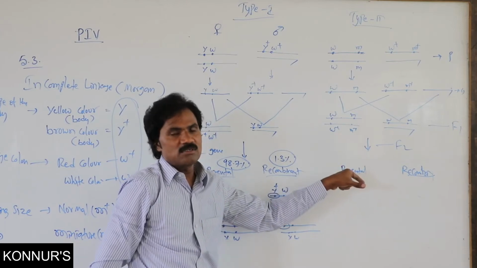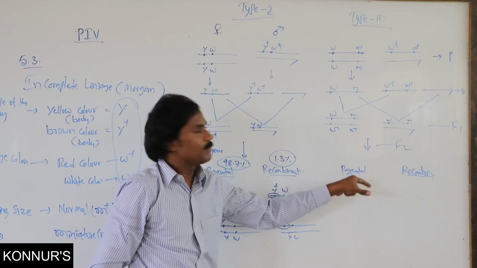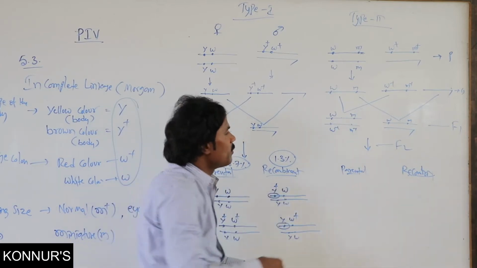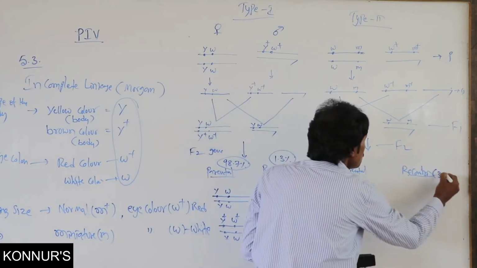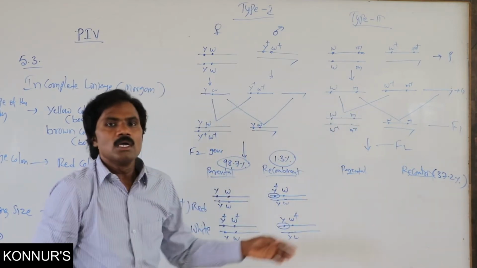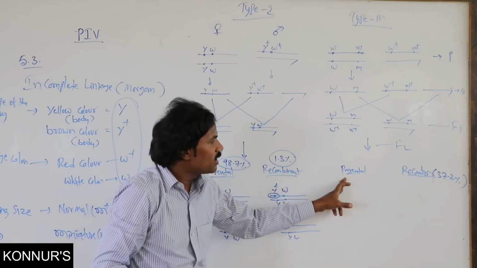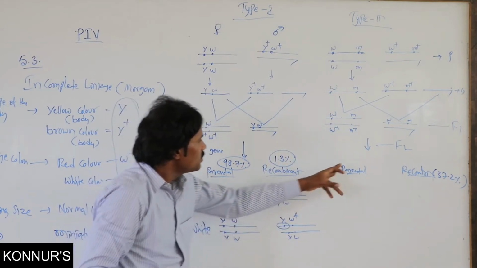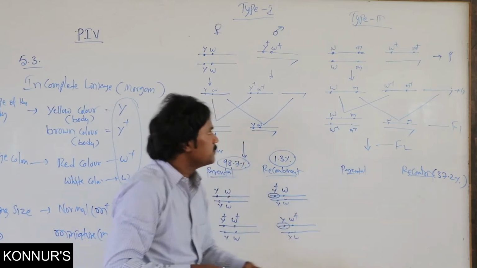Similarly, here also, because of the distant genes, 37.2 percentage is recombinant. The rest of it will be present as parental type. Whatever you have drawn here, similarly remember this one.